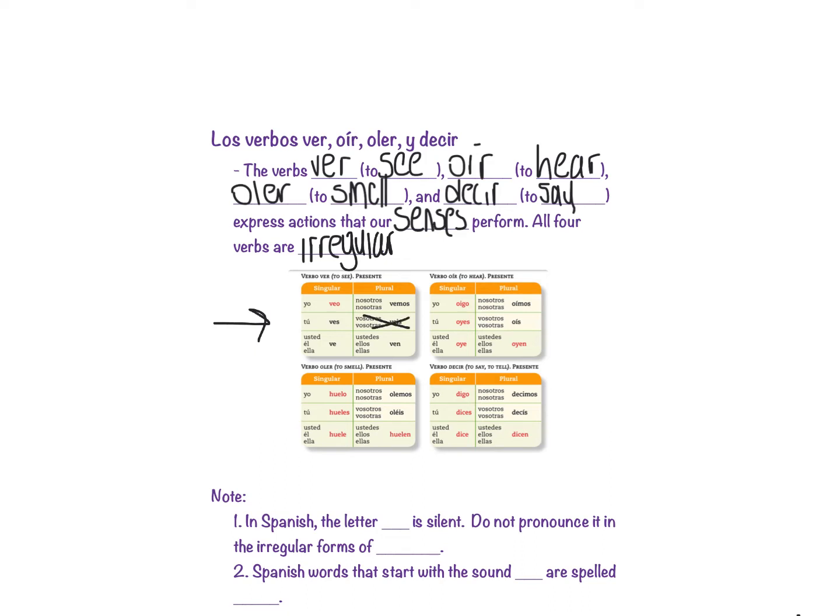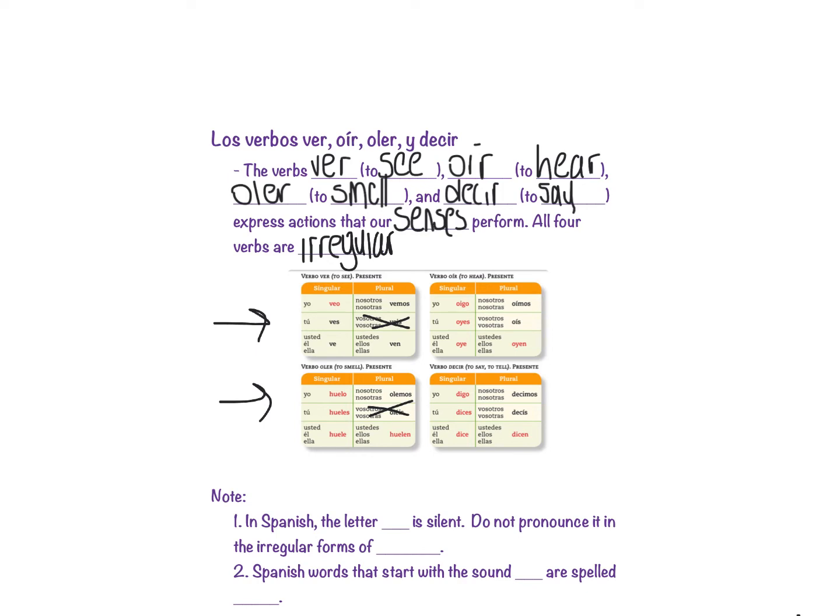The next one, oler, is really wacky. You can see oler is O-L-E-R, but these are the forms, and it's almost like a boot verb in that all the forms that are irregular are the yo, él/ella/usted form and the ellos/ellas/ustedes form, and the only one that's normal is the nosotros form, but they are very, very different. So it is huelo, you pronounce it kind of like with a W, so huelo, hueles, huele, olemos, and huelen. Again, we're not going to worry about vosotros, and olemos is out there kind of like a boot verb.